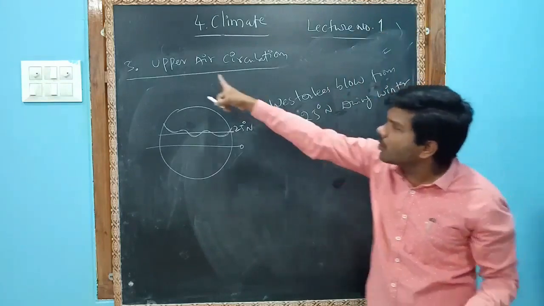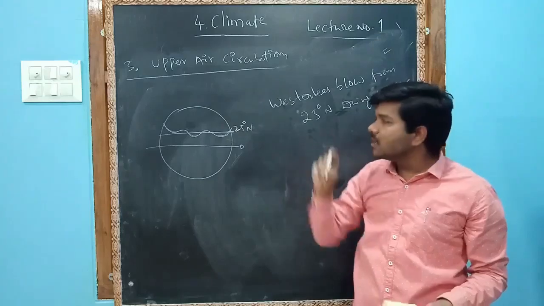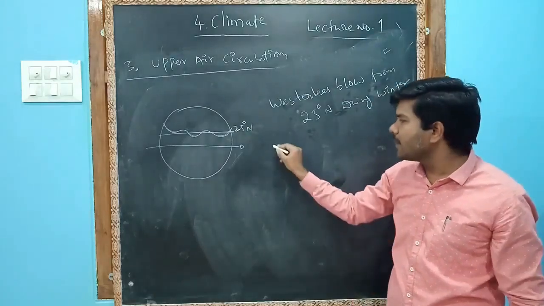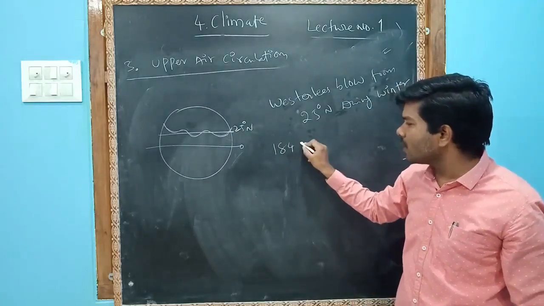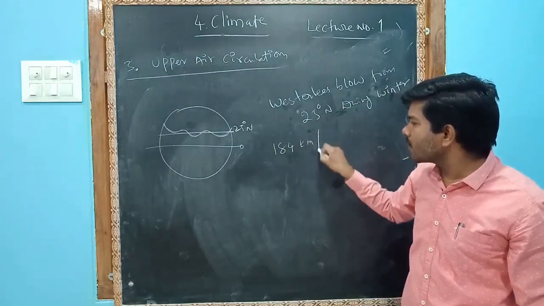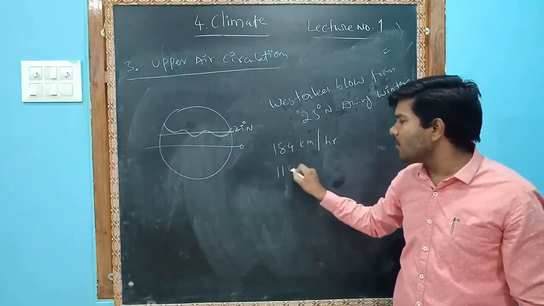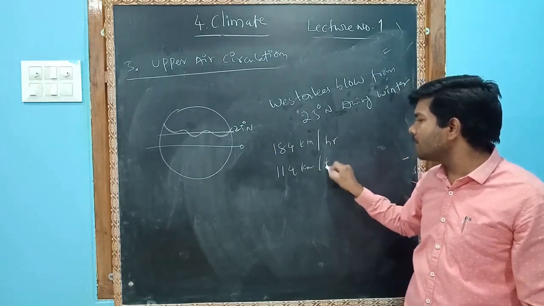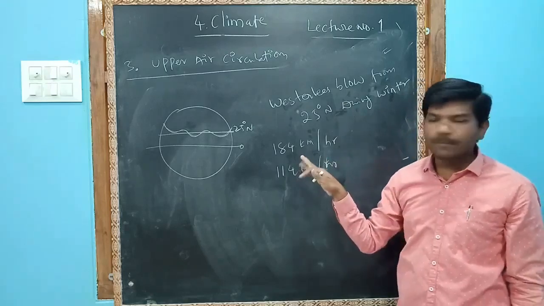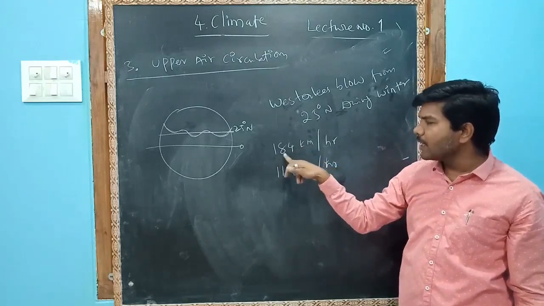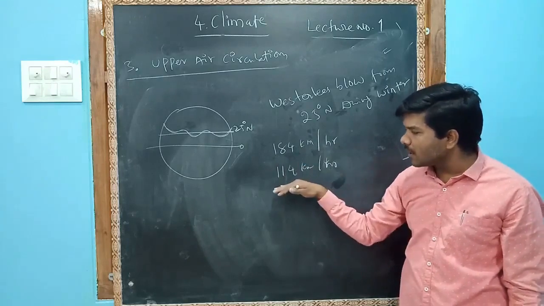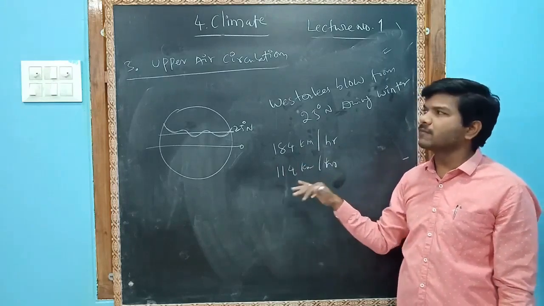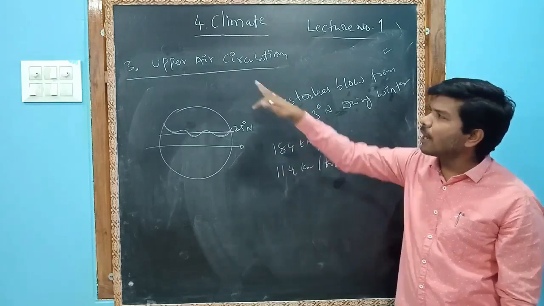That is called upper air circulation. This upper air circulation sometimes may be 184 kilometers per hour, sometimes 114 kilometers per hour. It may be destructive: 184 kilometers per hour during winter and 114 kilometers per hour during summer. So this is about upper air circulation.